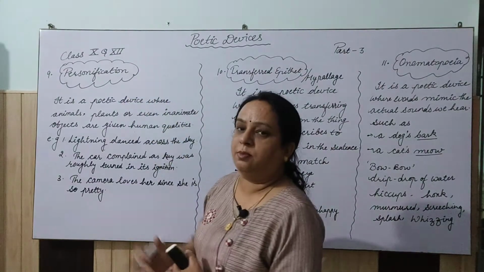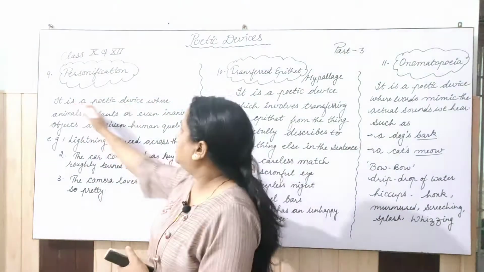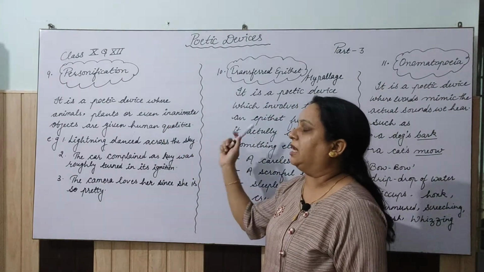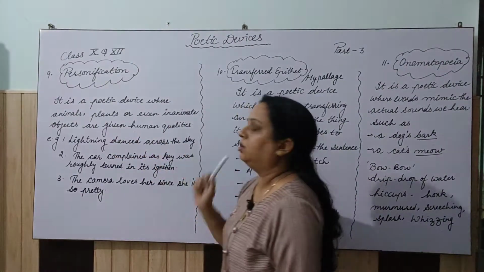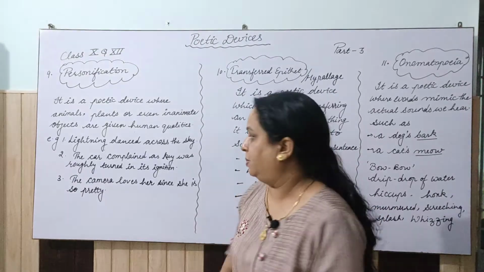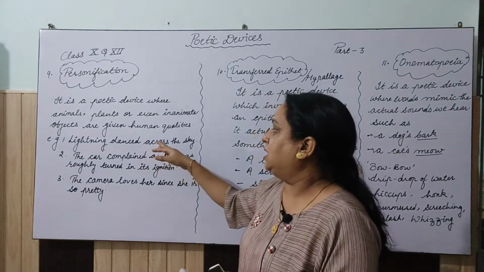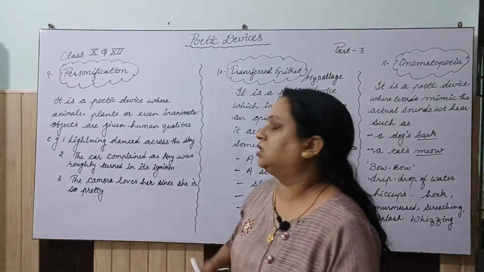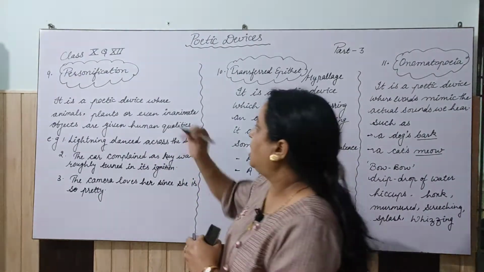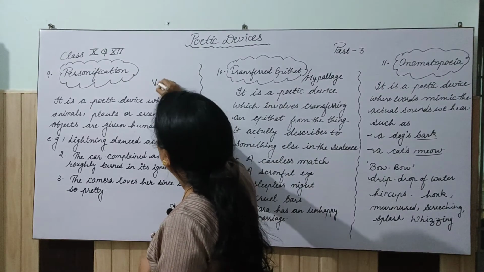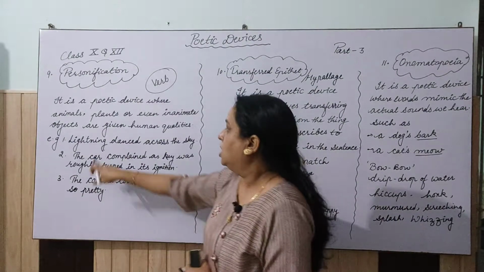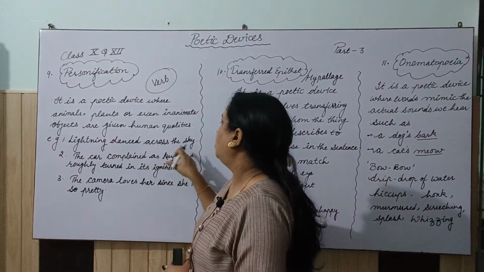Personification is the name of the poetic device. It is a poetic device where animals, plants, or even inanimate objects are given human qualities. Let's understand this with the help of more examples. Lightning danced across the sky. Actually, we have to give the stress here on the verb. We have to see the verb, what is actually going on. So here, lightning danced across the sky.